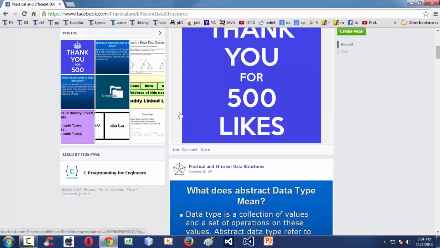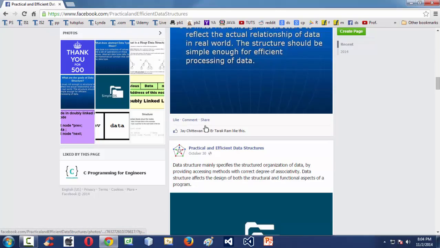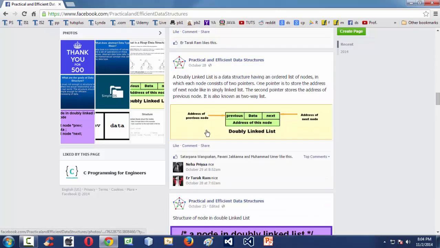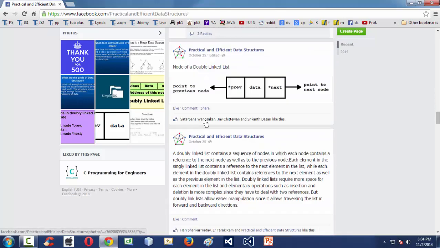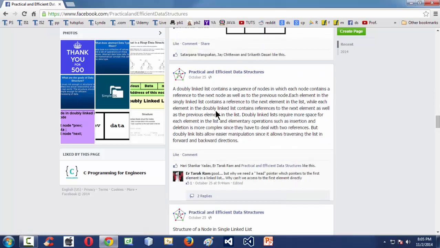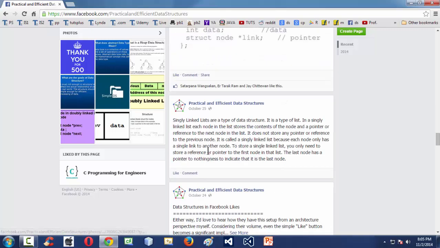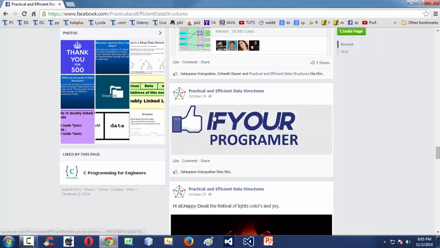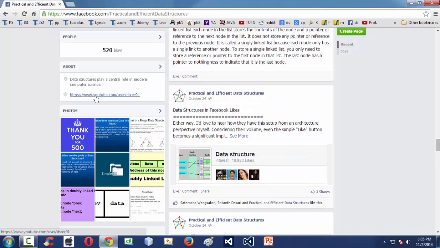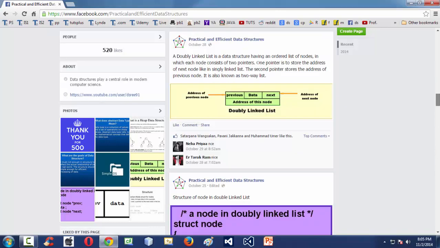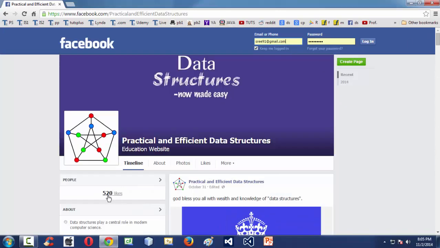It has a huge collection of information regarding all kinds of data structures like linked list, stack, queue, and it's a regularly updated page with a whole lot of the best information available on the internet. It has some 520 plus likes here, and it's going like crazy on Facebook regarding the subject of data structures.